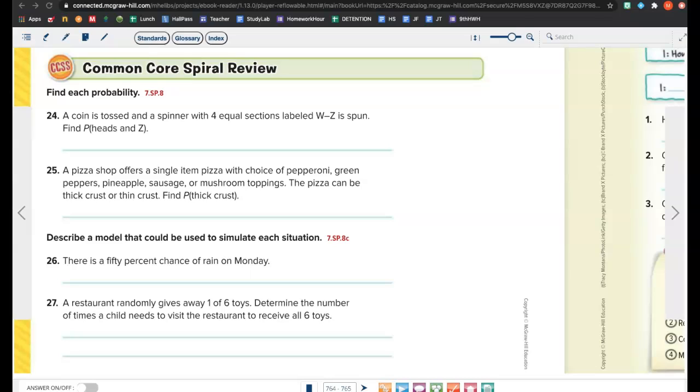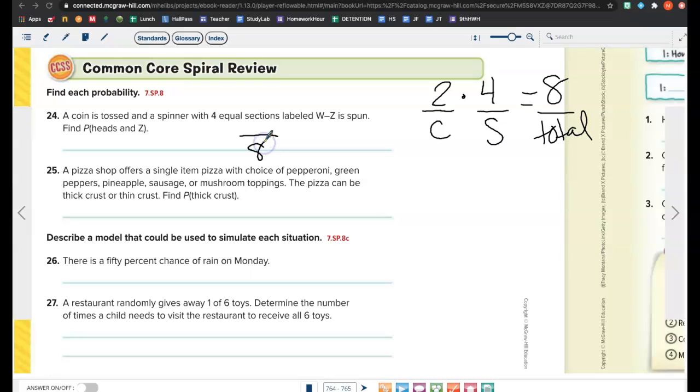Callie? So I have a coin and a spinner. How many options do you have on your coin? 2. Times, how many options do you have on your spinner? 4. So what is 2 times 4? 8. So you have 8 total outcomes. Okay? When you have total, does it go on top or bottom of a fraction?